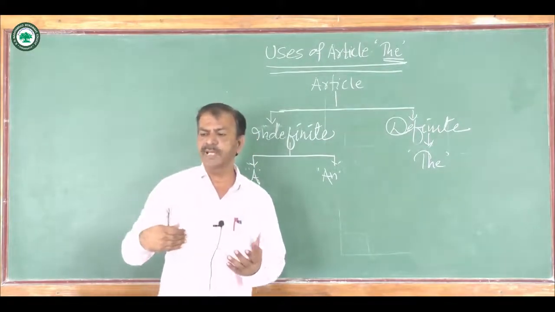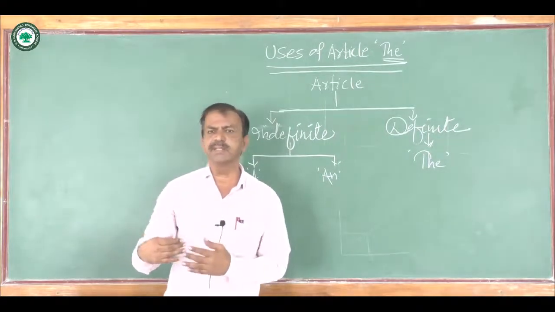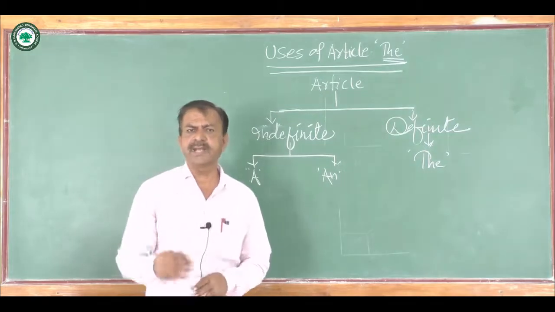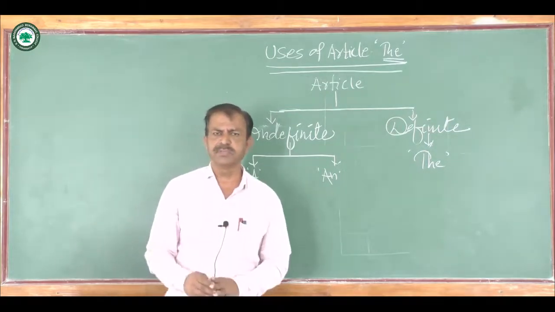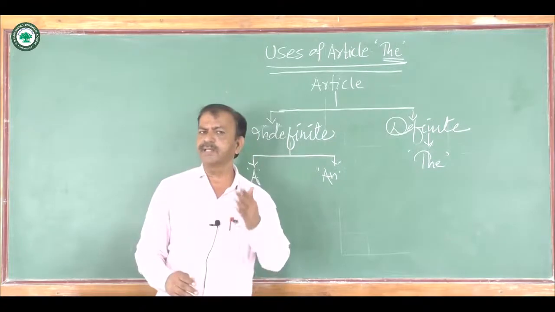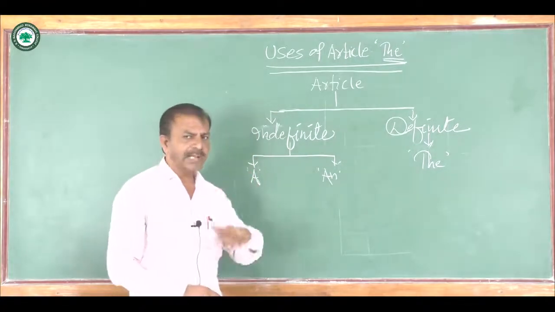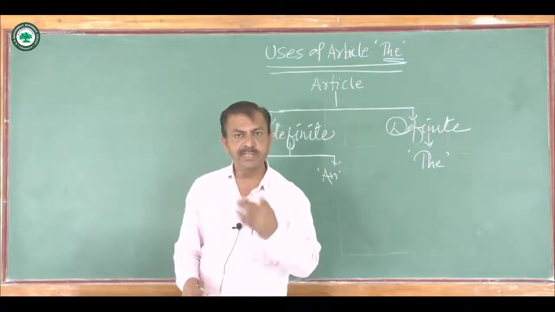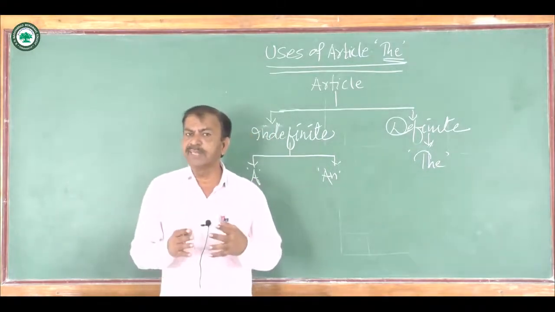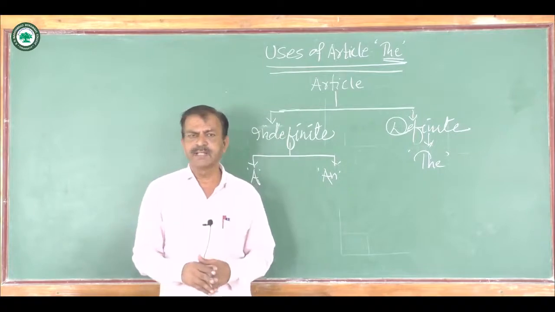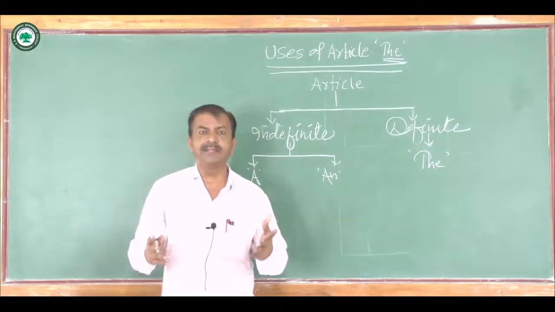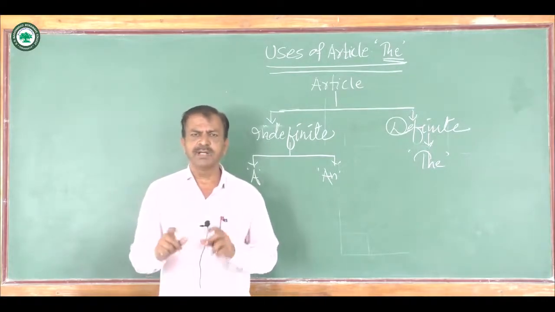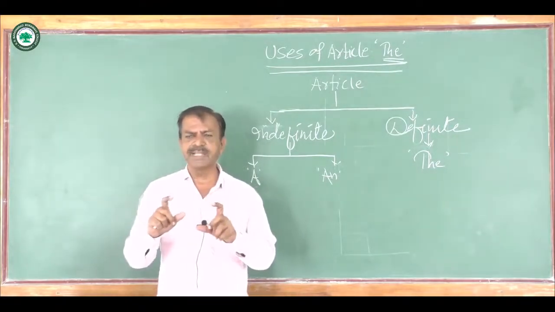So here morality and injustice, they are abstract nouns, but they are used as the common nouns. That's why it takes article the. The another important use of article the is that the is used with number of phrases, just like when we say what's the matter. So here article the is used. So this is a, we can say, phrase.